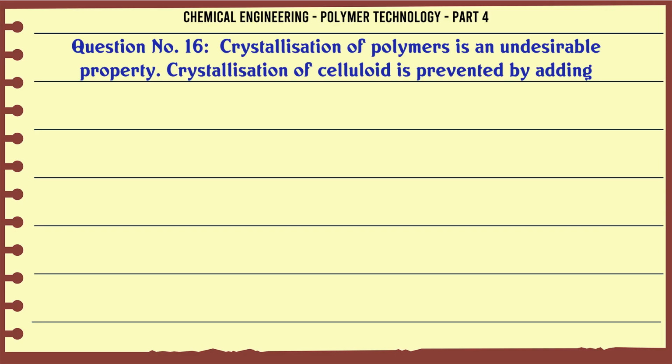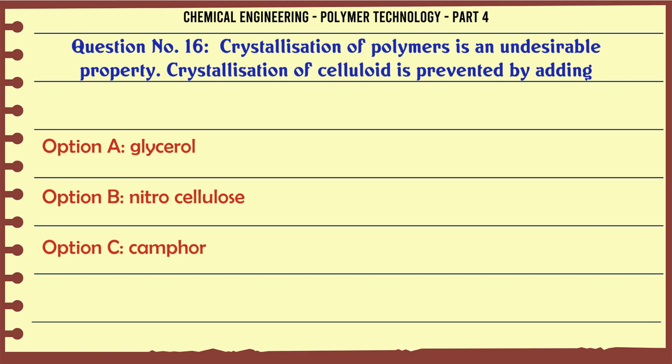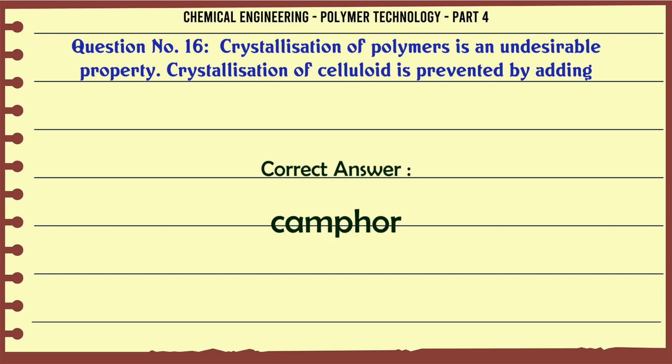Crystallization of polymers is an undesirable property. Crystallization of celluloid is prevented by adding A. Glycerol, B. Nitrocellulose, C. Camphor, D. None of these. The correct answer is camphor.